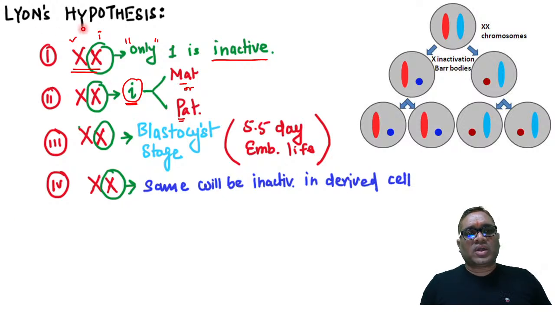So now you understand the Lyon hypothesis: only one X is active and inactivation can happen in any of them, maternal or paternal. Inactivation will happen at the blastocyst stage on day 5.5, and the same type of chromosome which has been inactivated will be going into the derived cell, right?